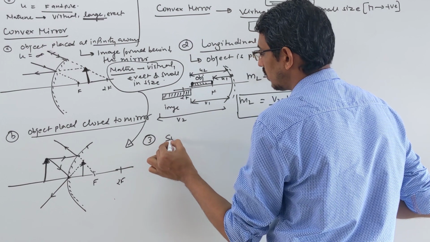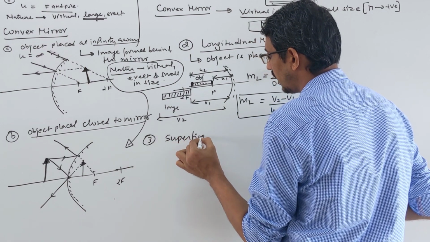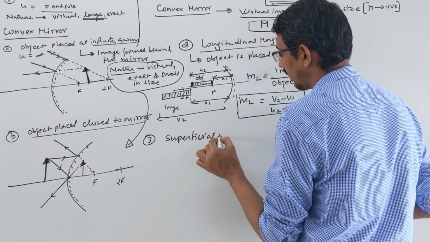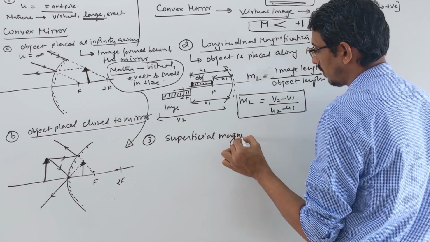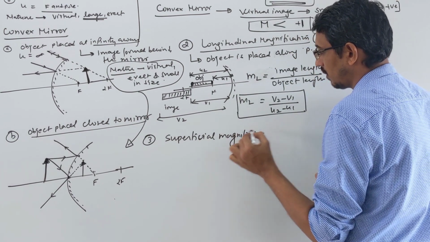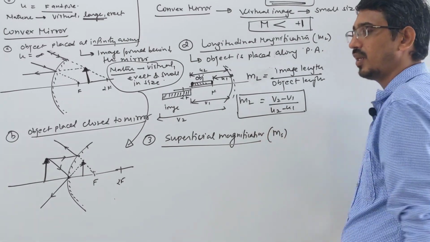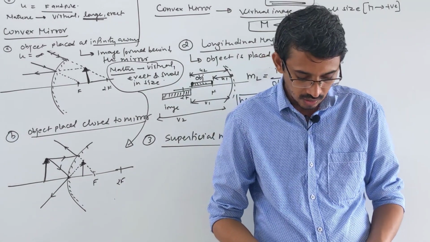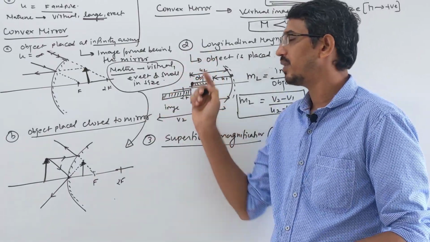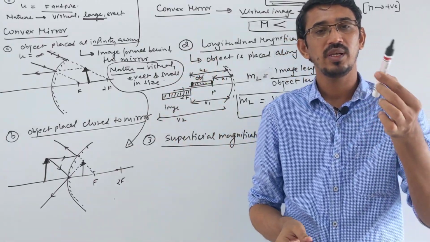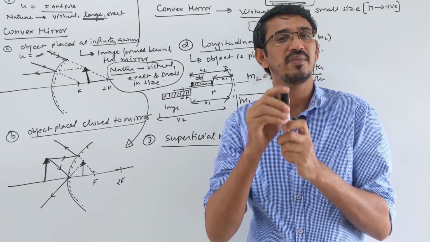It's called superficial magnification. We can write MS. Okay, superficial magnification. These two we have discussed, where we talk about linear objects, meaning either their length or height will be given to you.